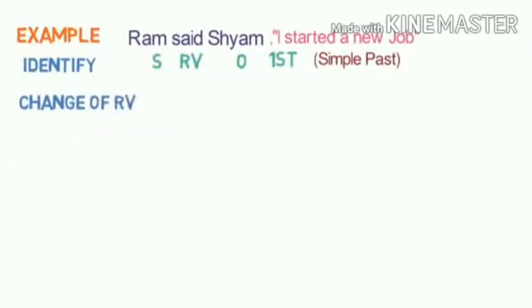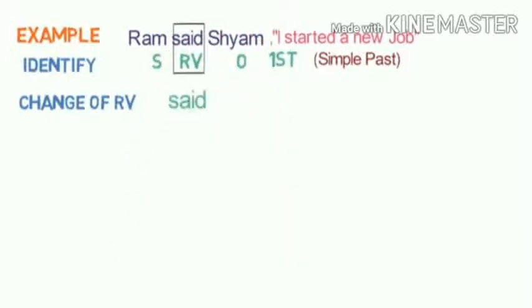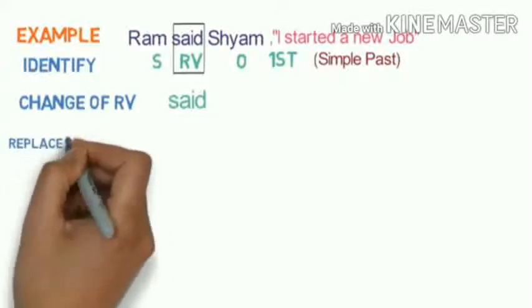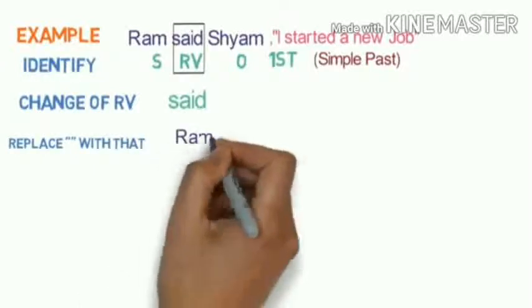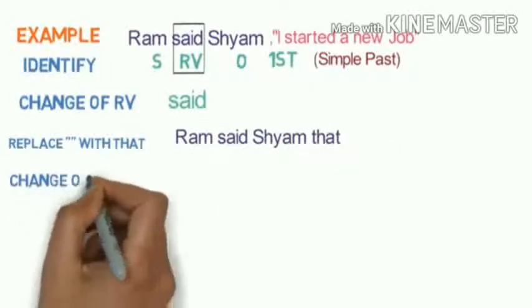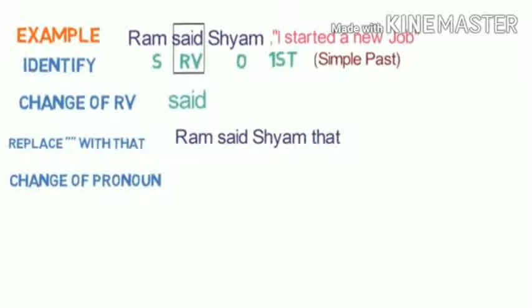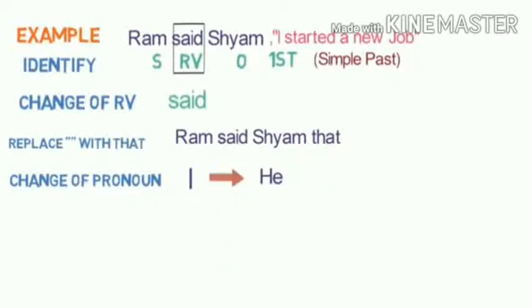Now change of reporting verb. Yes, said. It is in past tense. So since it is in past tense and there is no universal truth as the reported speech, we can change to indirect speech. So said becomes said only. Then replace with that. You should combine the reporting verb with the reported speech by using that. Then it will be Ram said Shyam that. Now change of pronoun. The first person is I, and it must be changed according to Ram. Ram is the third person, so I changes to he.